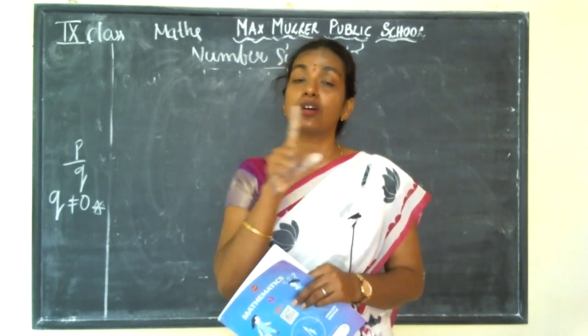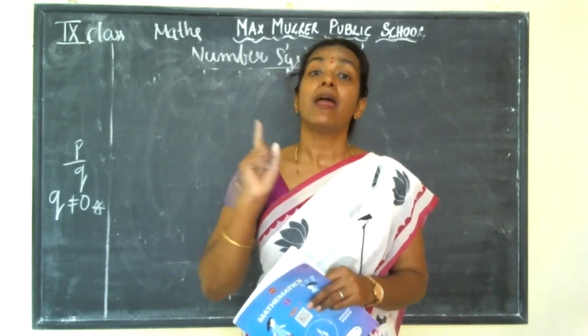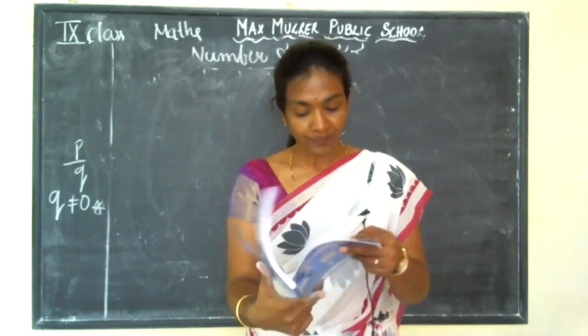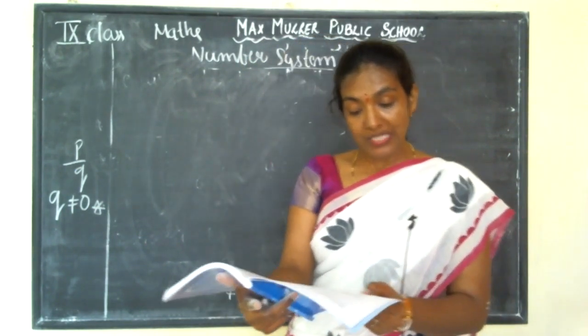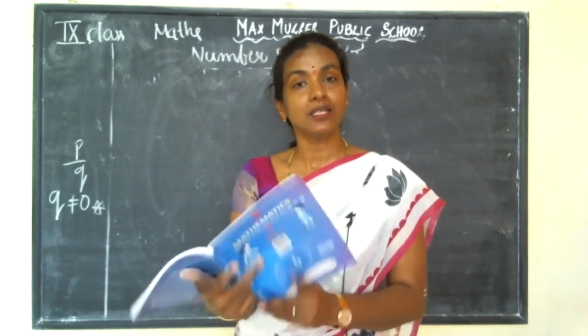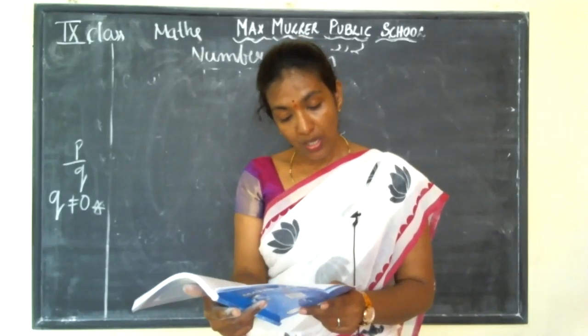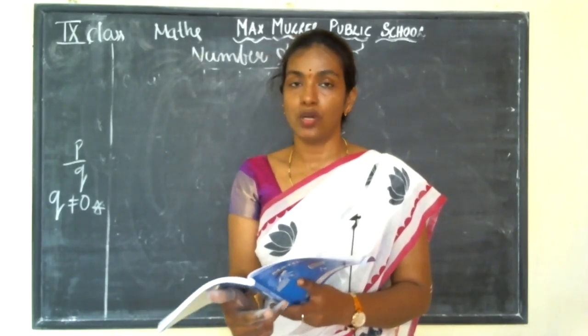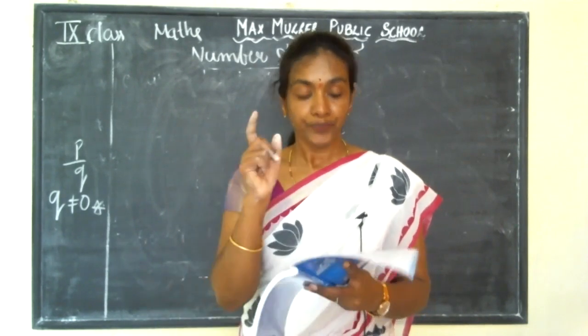Every natural number is not a whole number. Every whole number is a natural number. You can say it like that, right? So here that is false, because 0 is a whole number but not a natural number. Okay?